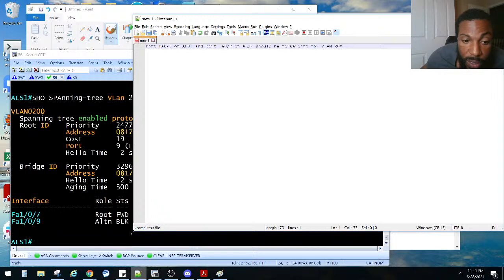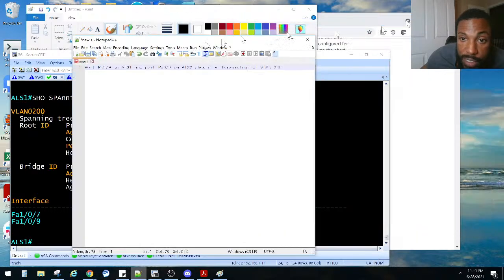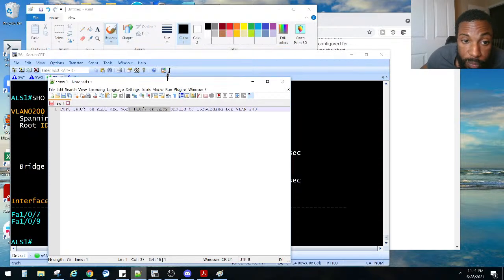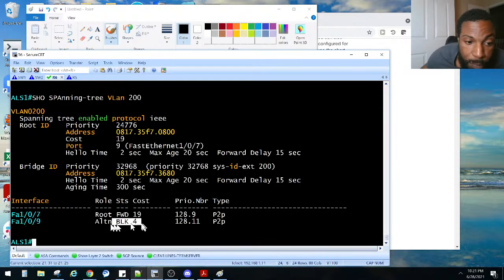Let me fix that for y'all, so y'all can see. So right there, port FA09 on ALS1 and FA07 on ALS2 should be forwarding for VLAN 200. Right now, 09 is blocking.